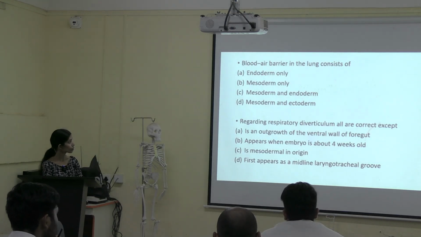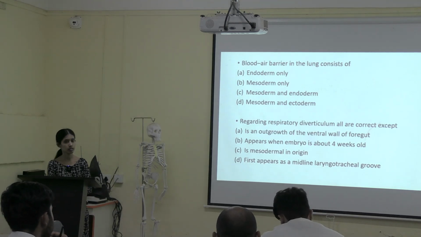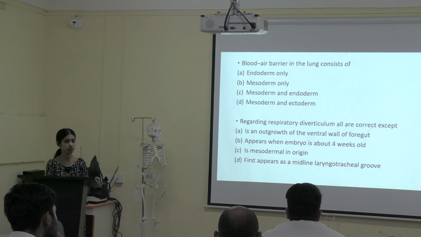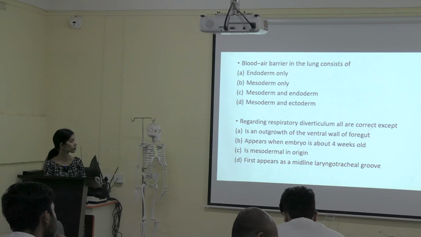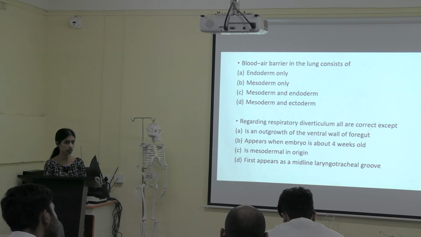It is an outgrowth of the ventral wall of foregut. Okay, any explanation for that? It develops from the diverticulum. It develops from the median diverticulum.